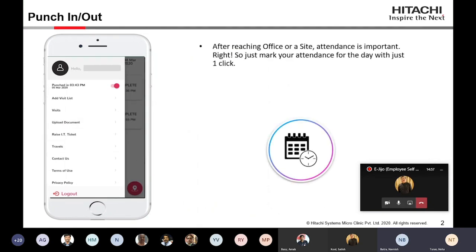So the first feature is your punch in, punch out. After reaching the office or a site, attendance is important, right? So you can just mark your attendance with just one click. You will have to click on the toggle and it will mark your attendance for the day.